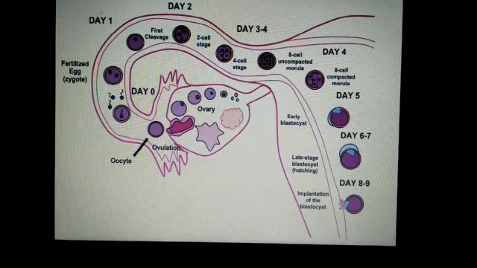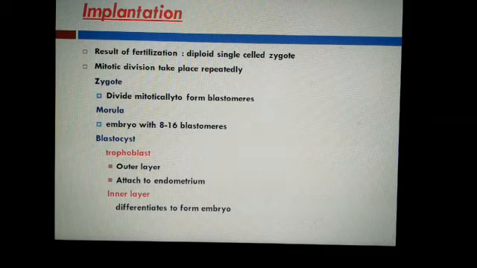Then the blastomeres in the blastocyst are arranged in an outer layer, which is called the trophoblast, and the inner group of cells attached to the trophoblast is called the inner cell mass or inner cell layer. Blastocysts have the trophoblast as the outer layer, which attaches to the endometrium, and the inner cell mass which differentiates to form the embryo.